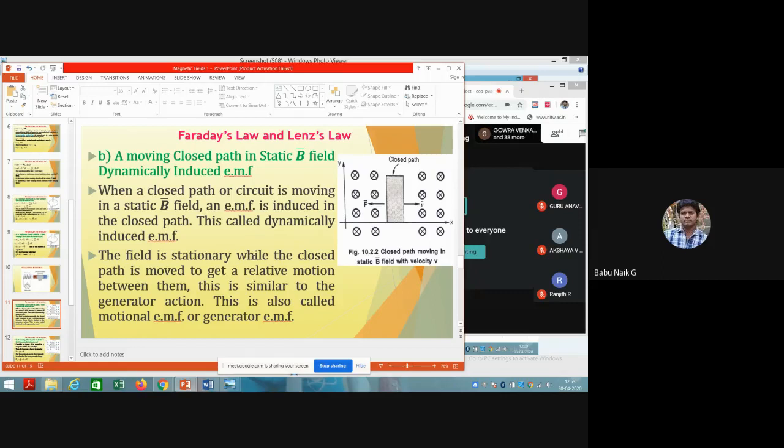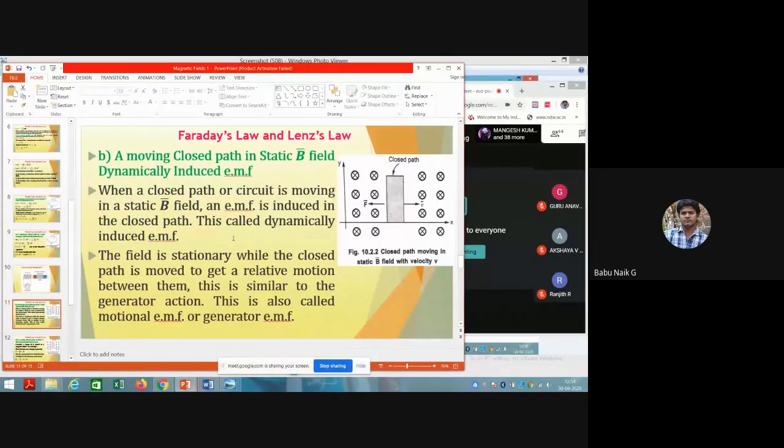You can see some theory here: when a closed path or circuit moves in a static B field, an EMF is induced in the closed path. This is called dynamically induced EMF. If the field is stationary and the closed path is moved to get relative motion between them, this is similar to generator action. This is also called motional EMF or generator EMF. That is going to happen here.